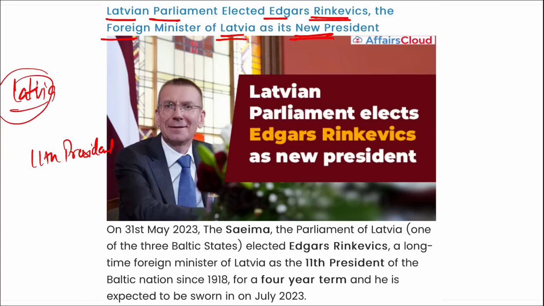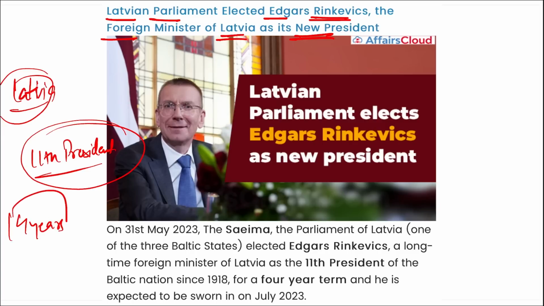So a direct question can be asked, who has been appointed as the 11th president of Latvia? He is Edgars Rinkēvičs, right? And he will be in this position for 4 years, correct? So his term is of 4 years, and he is expected to be sworn in in July 2023.